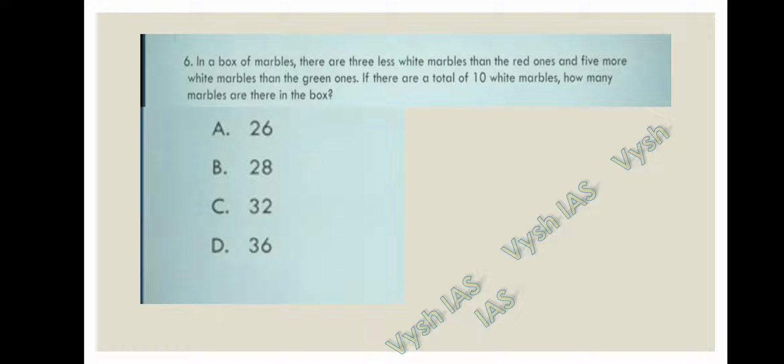So option D is correct for question number 5. Okay. Sixth question. In a box of marbles, there are 3 fewer white marbles than the red ones and 5 more white marbles than the green ones. If there are 10 white marbles, how many marbles are there in the box?